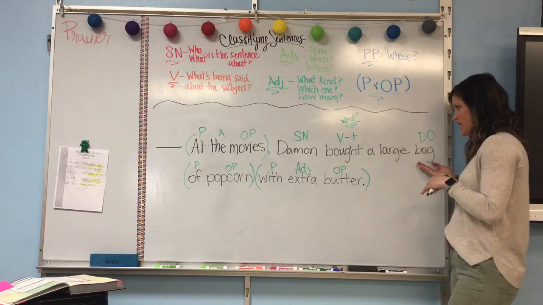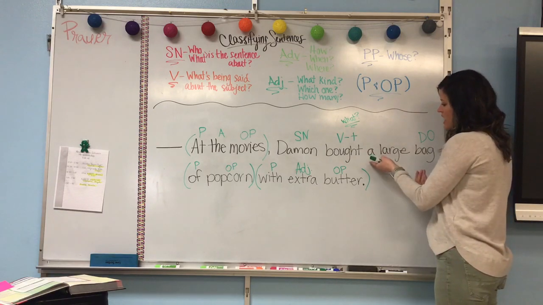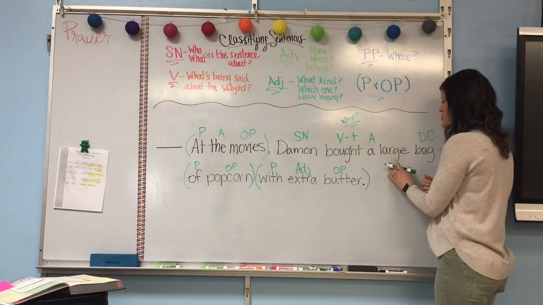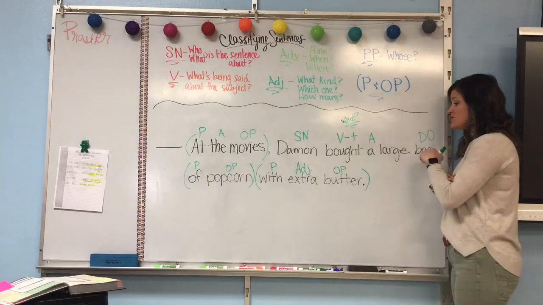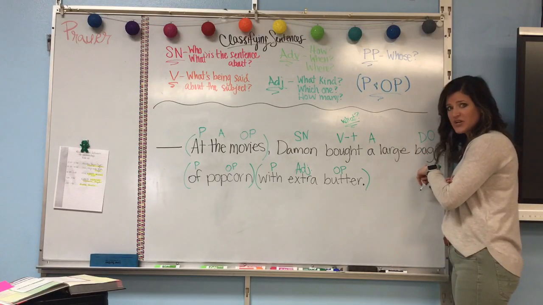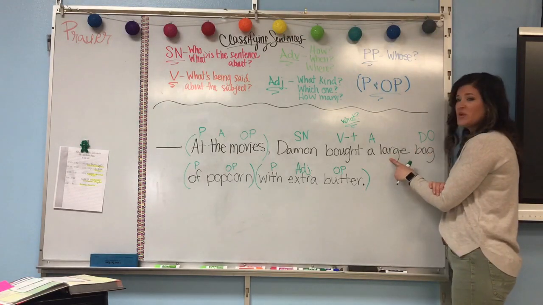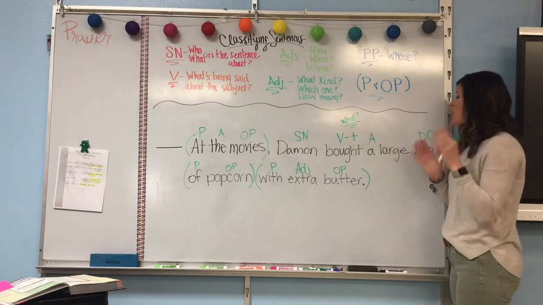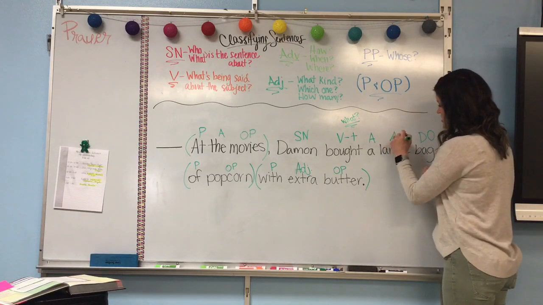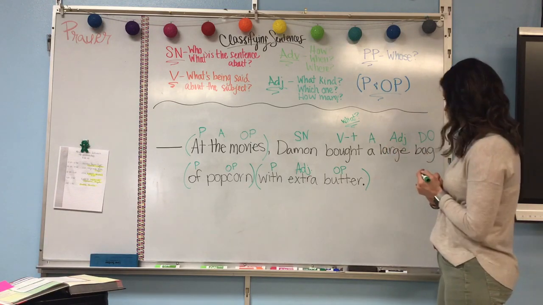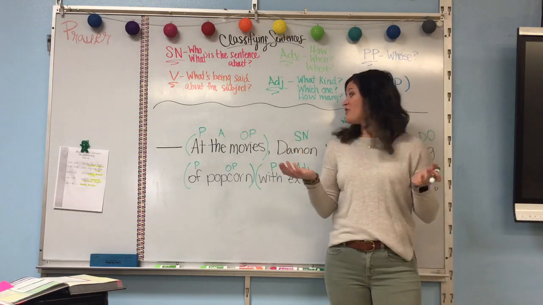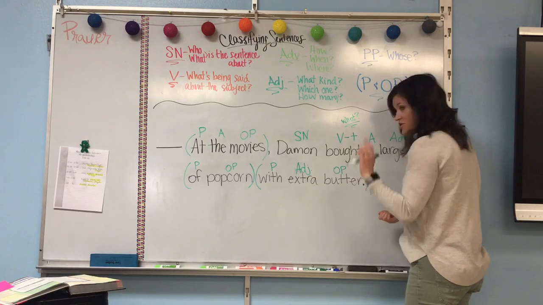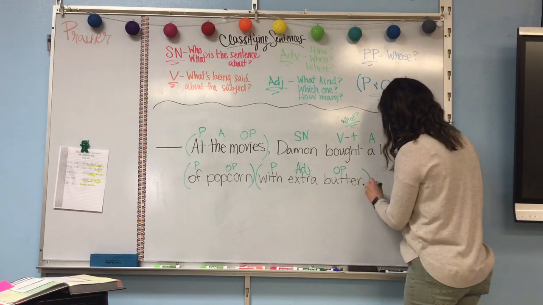Bought a bag, okay? Now if we were to do the rest of the words, we know A is an article adjective, so we mark it with a capital A. And then large, remember, adjectives describe nouns, and we have a noun here because it's a direct object. So this is going to be an adjective that's modifying our noun. So we'd say, what kind of bag? A large bag. Adjective, A-D-J. Okay, we have all of our words now classified. So here we have a period, so it's period, statement, declarative sentence.